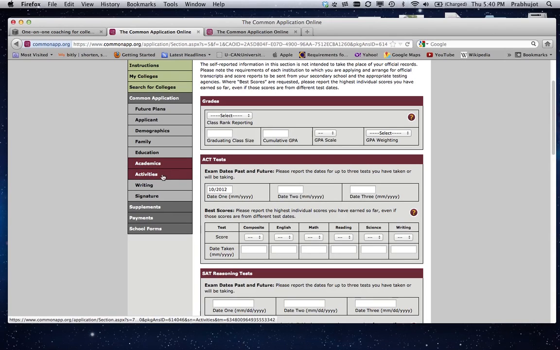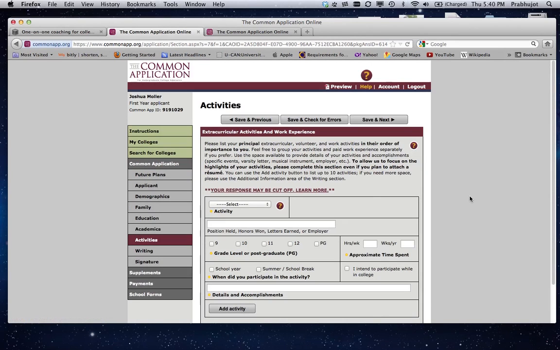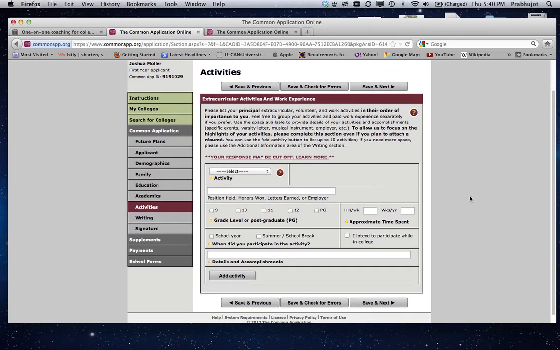Okay, and now we go to the activities list. All right, in the activities list, we're going to add each of our activities. You can see that they do want you to do them in the order of their importance to you. Now, what you don't have to worry about at this stage, because there is a function once you've added an activity. Let's say